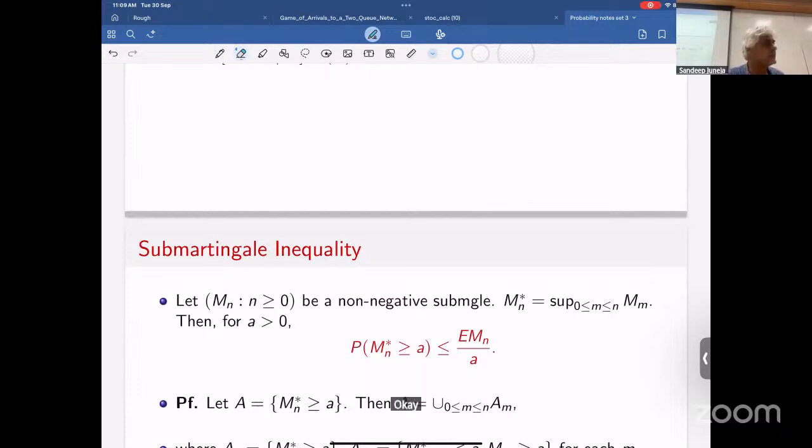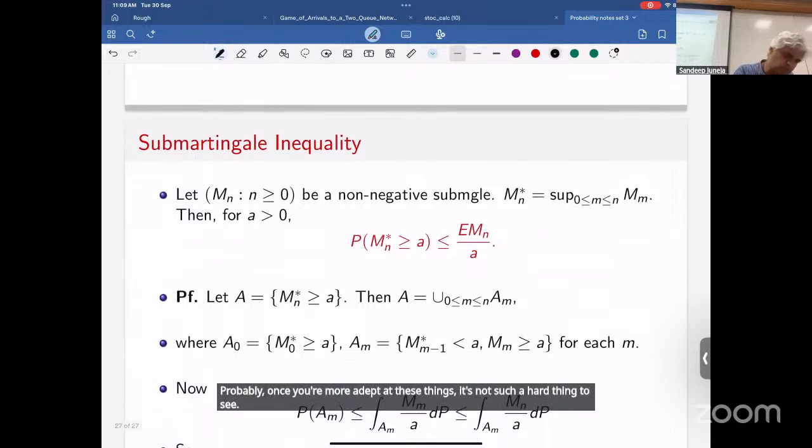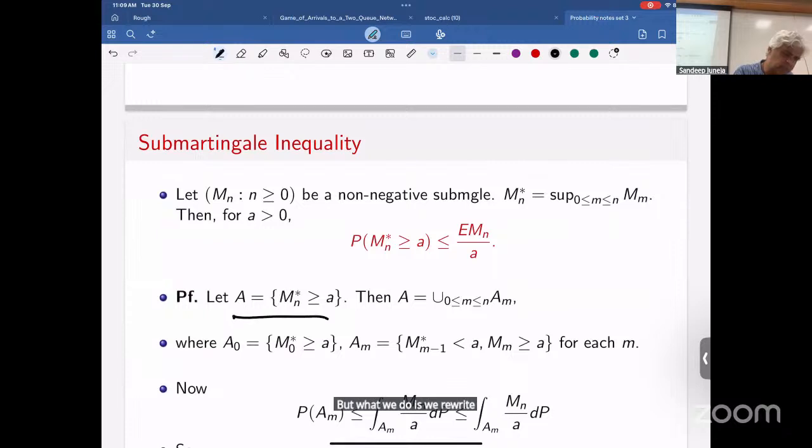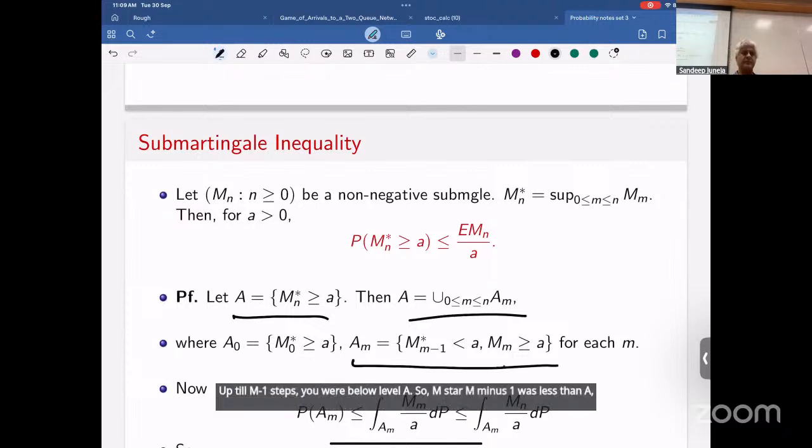Okay. So shall we look at the proof of this? It's an interesting proof. Once you're more adept at these things, it's not such a hard thing to see. What we do is we rewrite this event A as a union of sets A sub M, where A sub M is the event that the first time you cross level A is at step M. Up till M minus 1 steps, you were below level A, so M star M minus 1 was less than A, and M sub M is bigger than A.